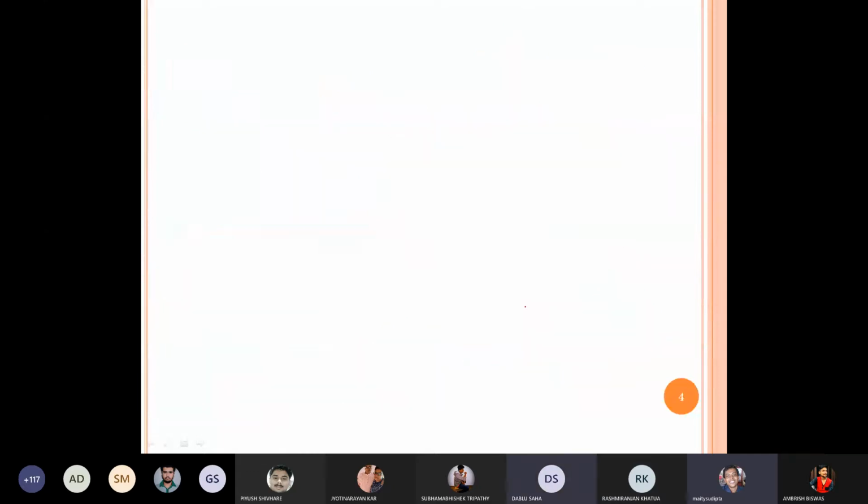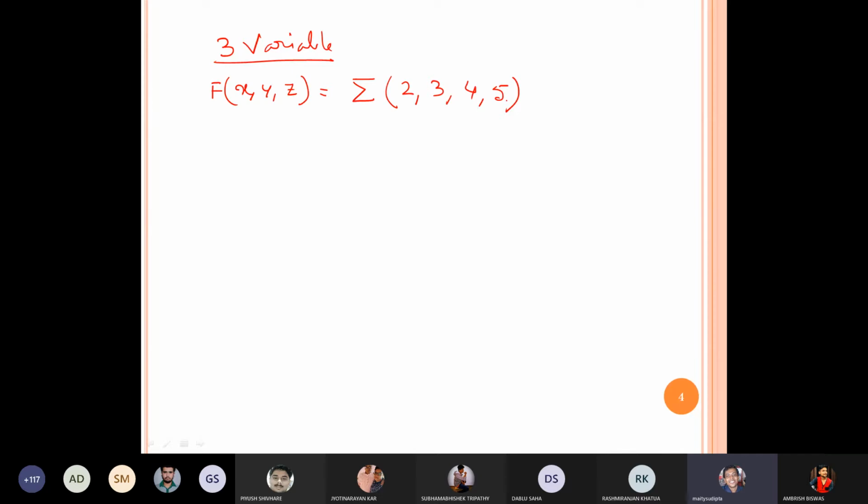Okay. Now it is a 3 variable problem. Here I'm writing simplify. Here I'm writing summation, meaning addition, of 2, 3, 4, 5. What does it mean? 2 means what? M2 plus M3.